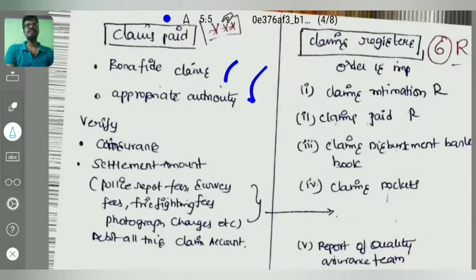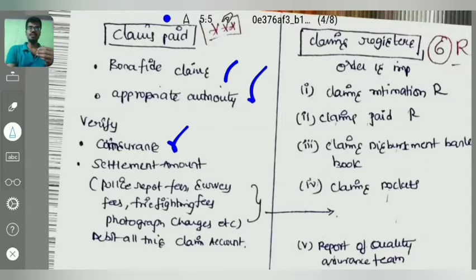And he has to verify whether there is any co-insurance between the other companies, whether premium received or claim paid are in the appropriate share of the particular agreement or not. That co-insurance point the auditor needs to verify. And settlement amount. Settlement amount shall be verified like this.